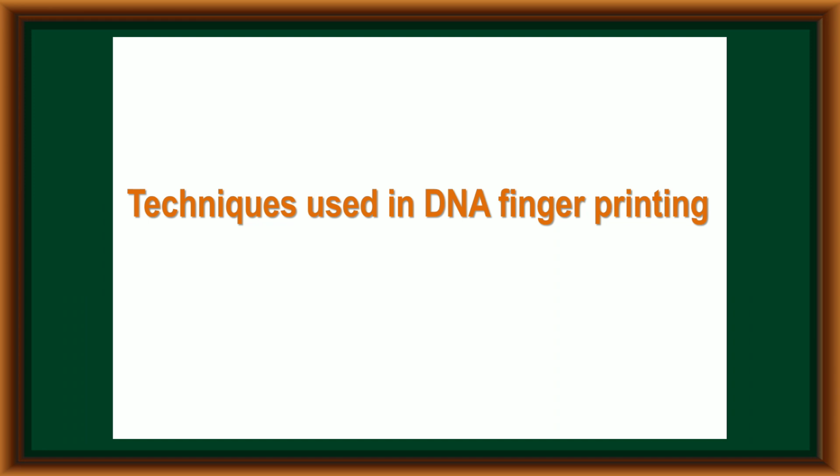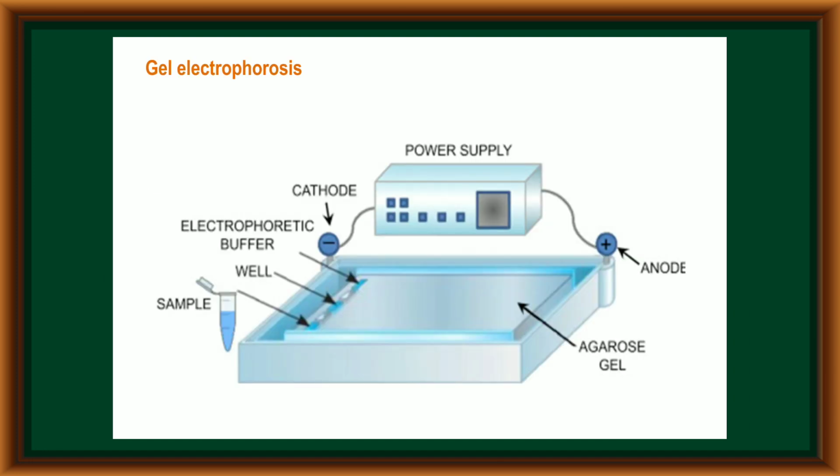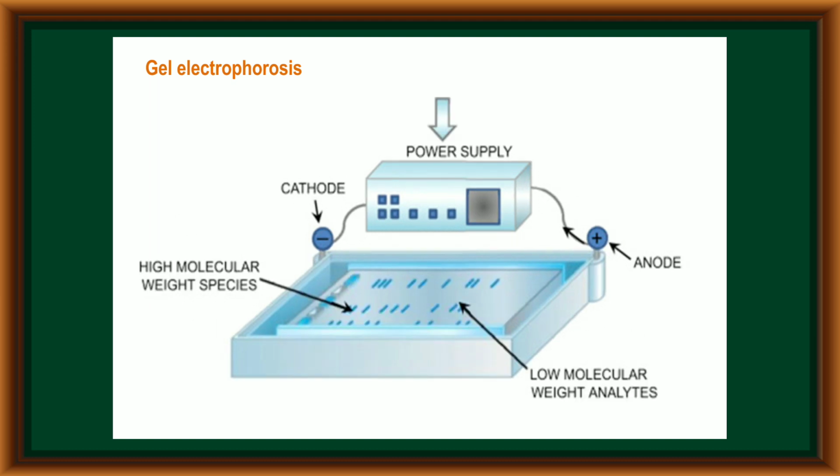Let us discuss some important techniques used in DNA fingerprinting before going to the steps of DNA fingerprinting. One of the techniques from biotechnology is called gel electrophoresis. Gel electrophoresis is a technique that helps to separate the DNA fragments according to their size, and depending upon the size and their length, the DNA fragments are settled at different locations of the gel.